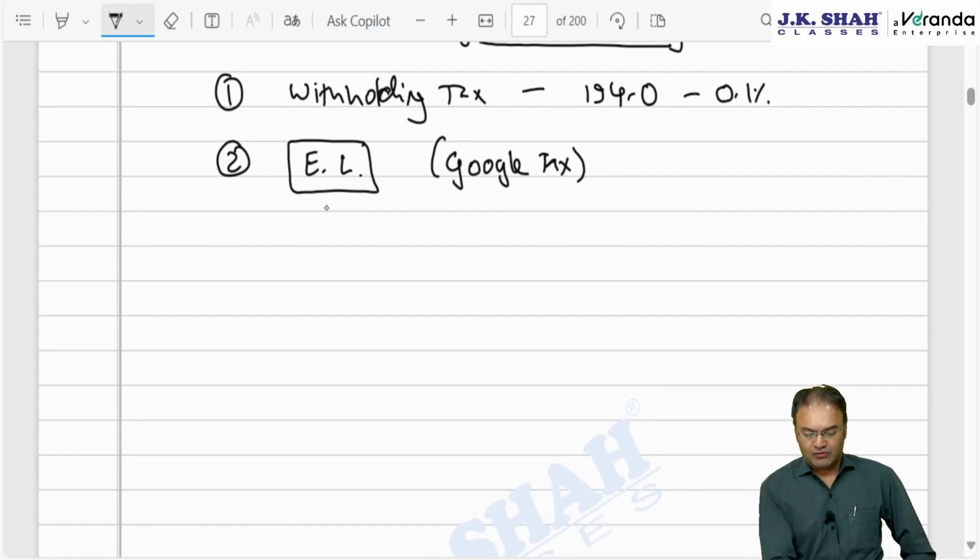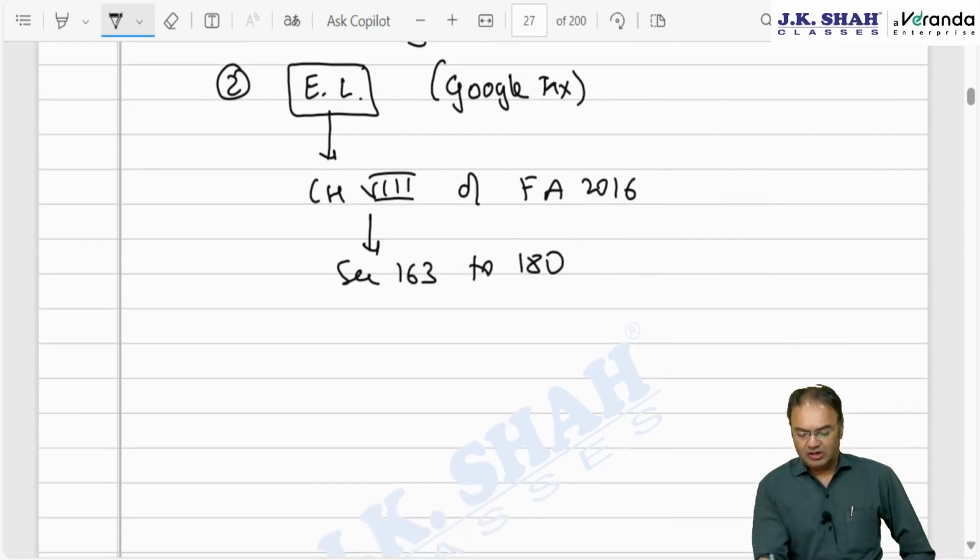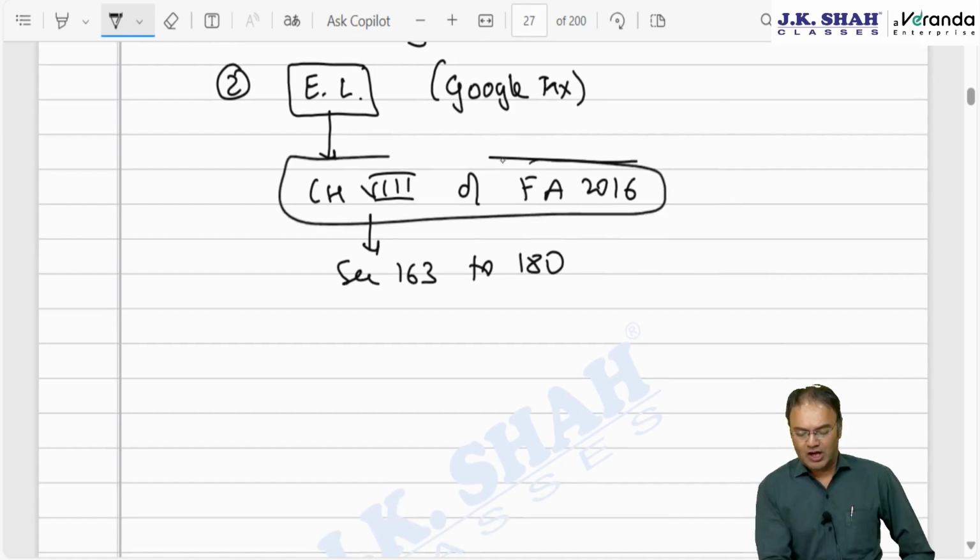Okay, so equalization levy was introduced as chapter 8 of Finance Act 16, by virtue of section 163 to section 180 of the Finance Act. Now initially this was introduced only for online advertisements, only for payment for online advertisement. For example, Amul, the Indian company, places its advertisement on YouTube.